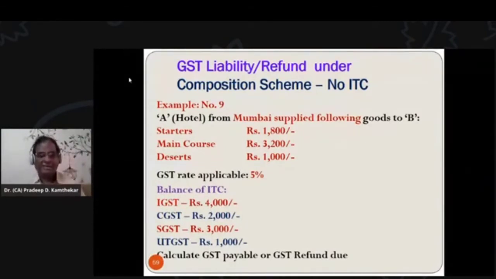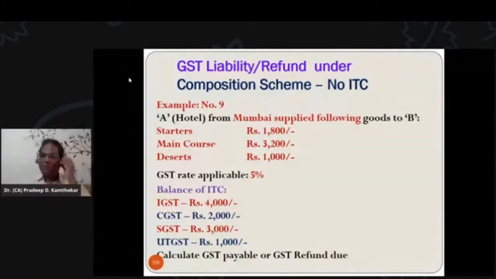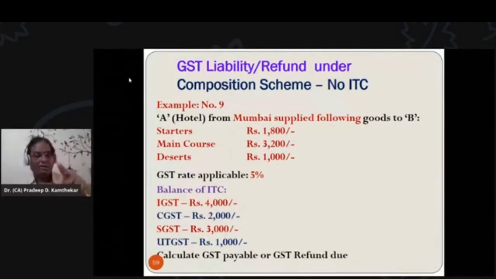But as we have seen, in composition scheme input tax credit is not available. So if input tax credit is to be availed, then suppose in this case the GST rate is 18%, then on the entire value of goods and services supplied, 18% GST will be calculated. That is 50% CGST and 50% SGST, because the hotel is in Maharashtra. So obviously seller and buyer both are in Maharashtra.